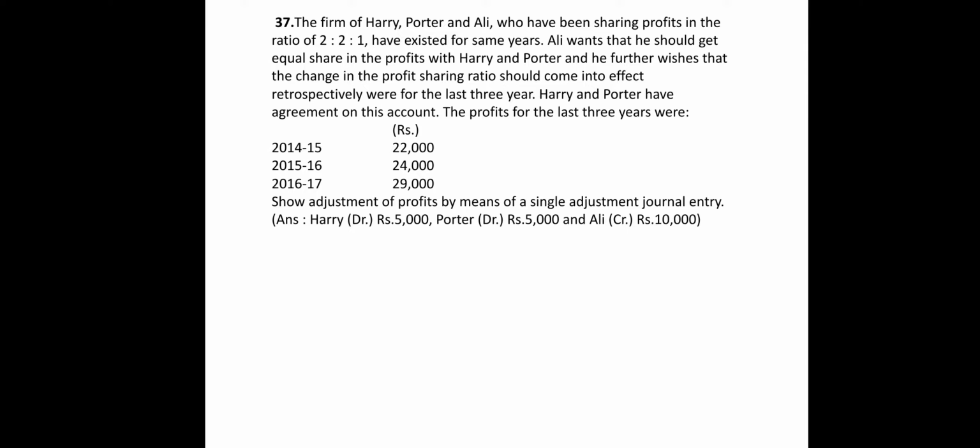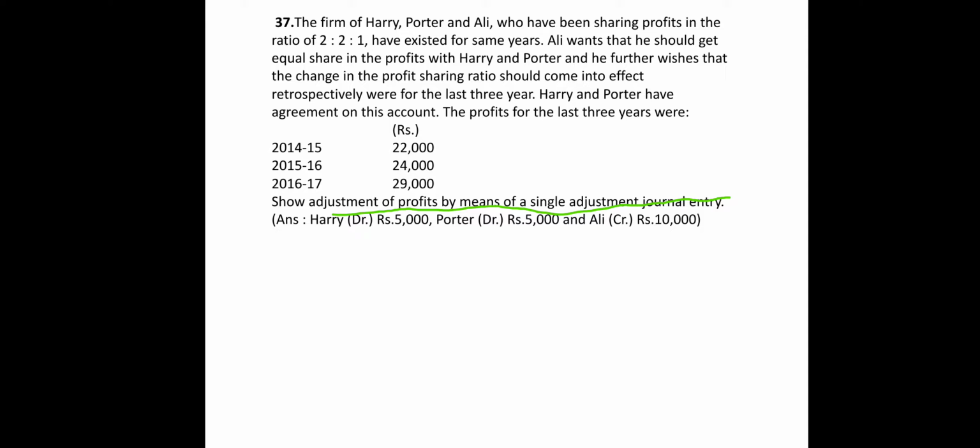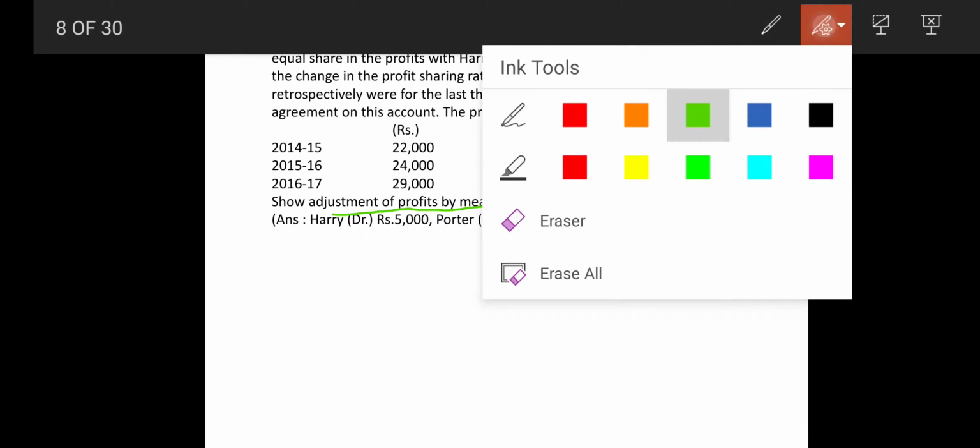Retrospectively means the effect should be applicable from the last 3 years. Harry and Potter also agree on this, and the profit for the last 3 years is this much. You can see the 3 years' profit they mentioned: 22,000, 24,000 and 29,000. Show the adjustment of the profit by means of a single adjustment entry. So we are going to do it in a very simple form.